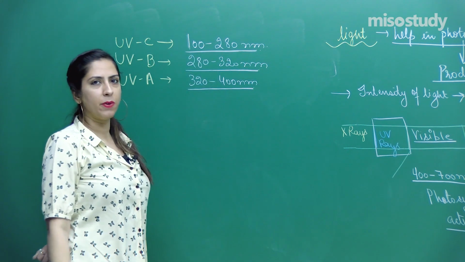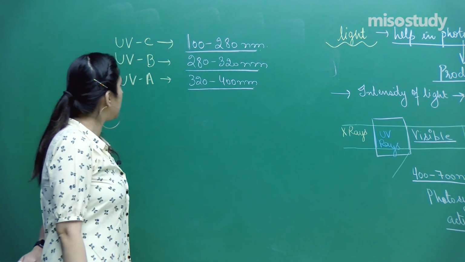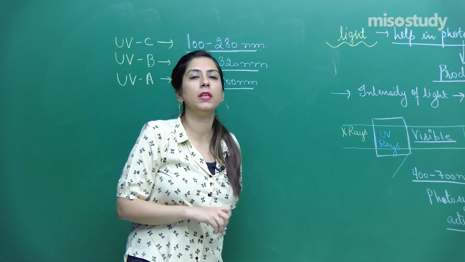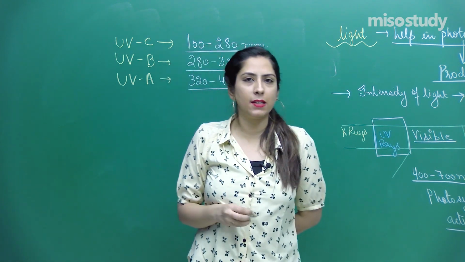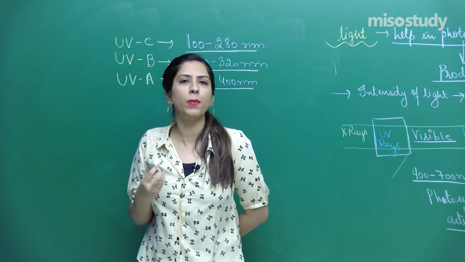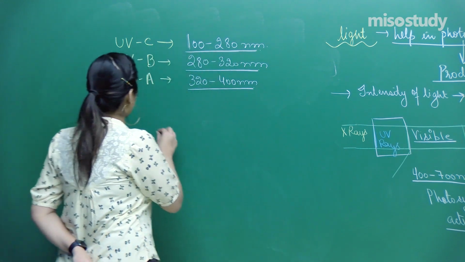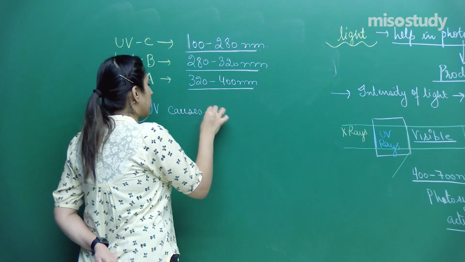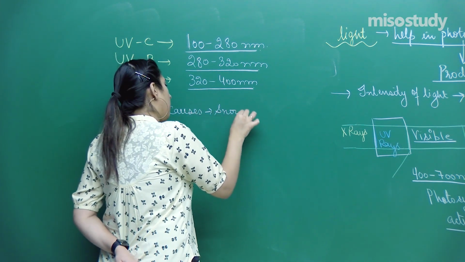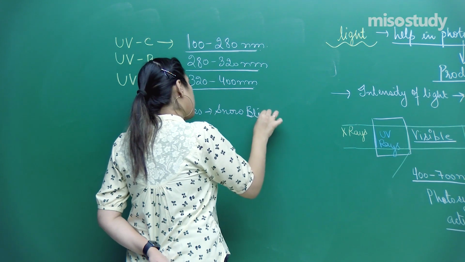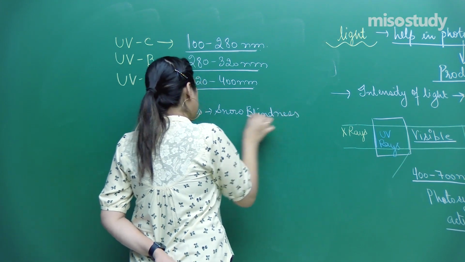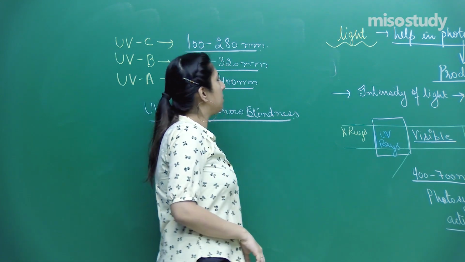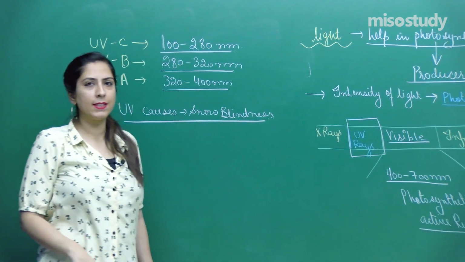These are the three types of rays. UVB is the one which causes blindness, it causes snow blindness, right? So UV causes snow blindness, right? Today we have learnt about the different types of UV rays.